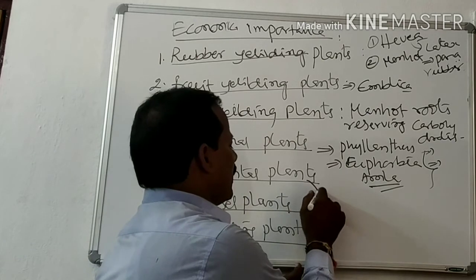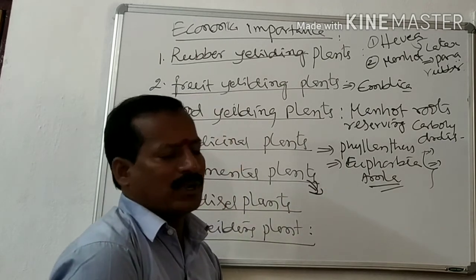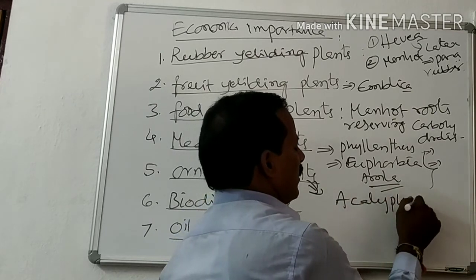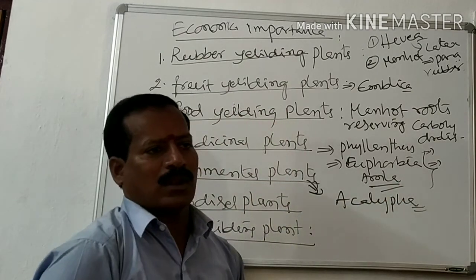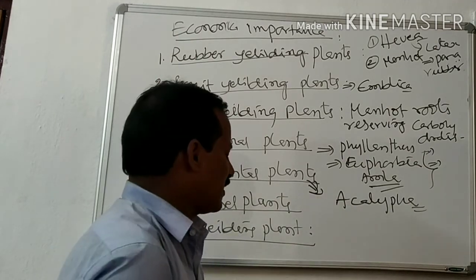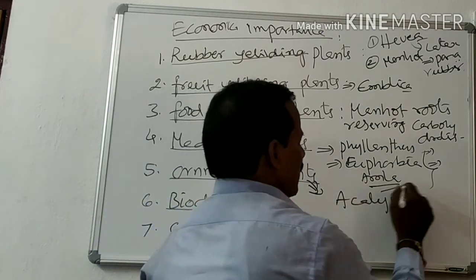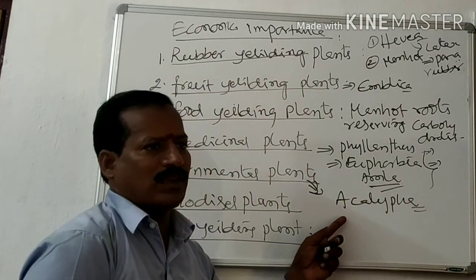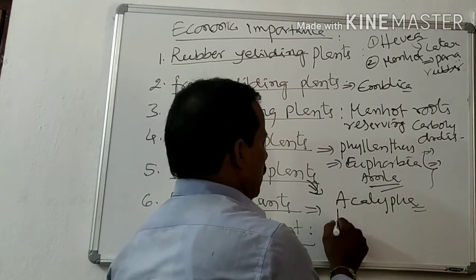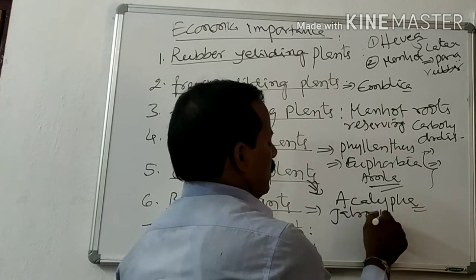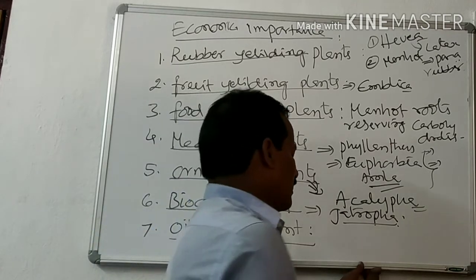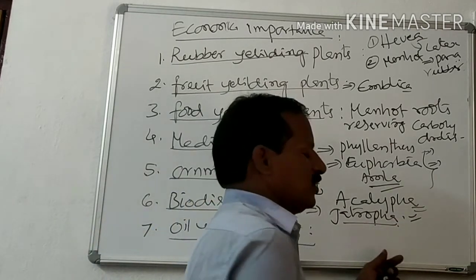And ornamental plants, those are Acalypha. Acalypha species we are cultivating for gardening, for the development of nurseries. Different colors of Acalypha we are cultivating as ornamental plants. And the biodiesel plant is Jatropha. The government is providing subsidy for the cultivation of Jatropha.